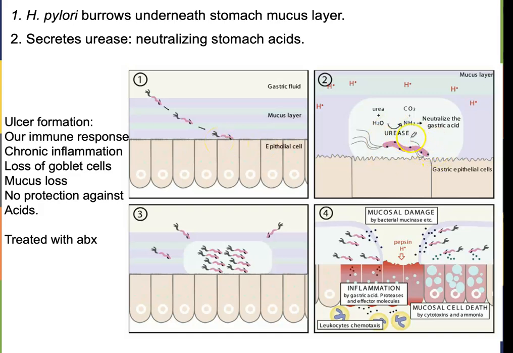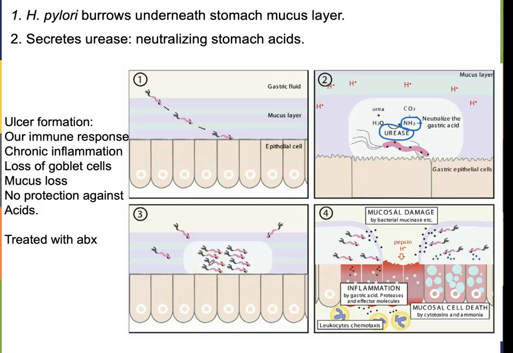And also, in order to combat the acids in the stomach, they produce an enzyme called urease that makes a basic nitrogen compound, ammonia, basically, and it neutralizes our stomach acid. So it makes a little cloud of neutral fluid around itself. And so we can have a little colony of Helicobacter pylori in our stomach, hiding in our mucus and also producing that urease.